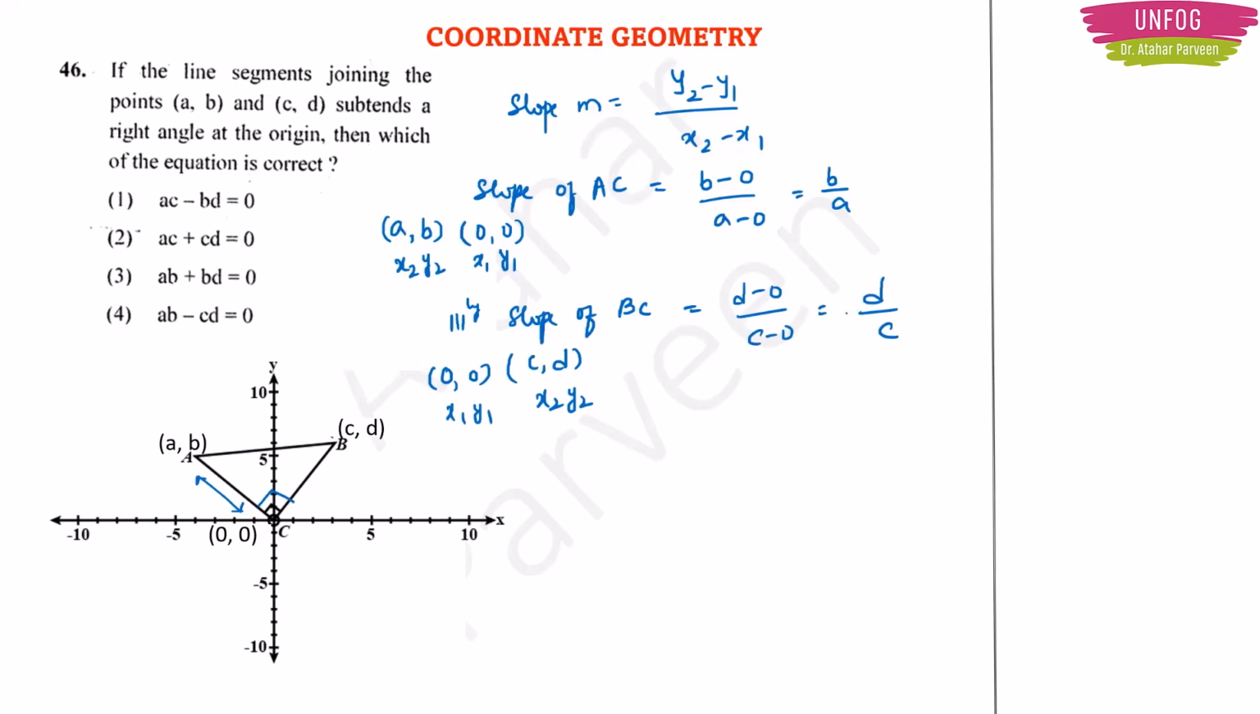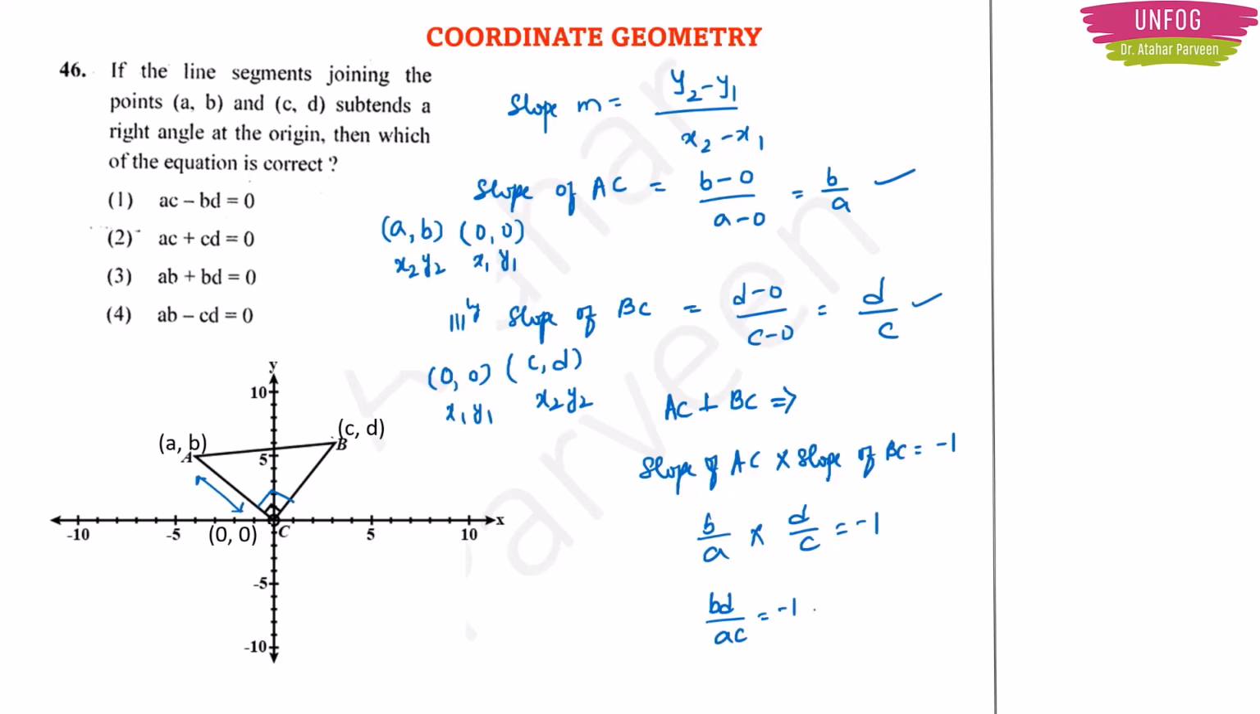Now they have told that AC is perpendicular to BC, right? So there is one condition for perpendicular slopes. If we take the slopes of two lines and those two lines are perpendicular to each other, the slope of AC multiplied by the slope of BC will be equal to minus 1. Now what is the slope of AC? I got B by A. And what is the slope of BC which I got? It is D by C. So this is equal to minus 1. BD by AC is equal to minus 1, or BD equals minus AC. And if you see the options, something like this is there. So AC plus BD will be equal to 0. Okay. So this is the correct answer.